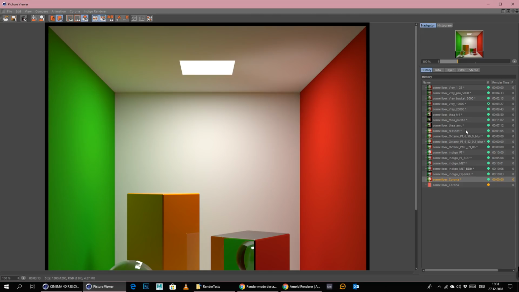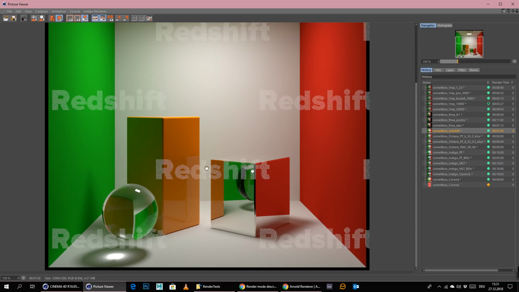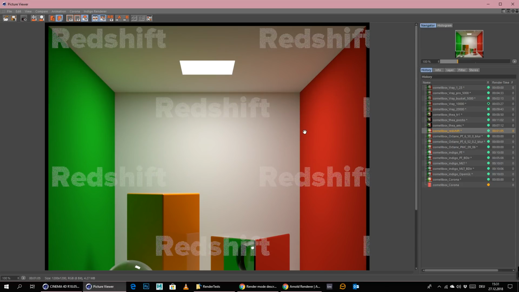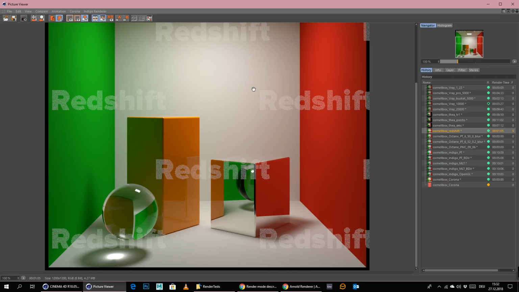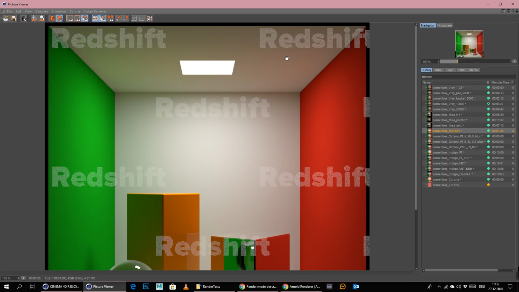I mean, the only engine that was faster so far is Redshift, but Redshift didn't calculate it absolutely correct, because we do have some caustics here, but we do not have any caustics over there, which is kind of strange. Maybe we could tweak still some settings in Redshift, like I said, to get this here up on the ceiling as well.